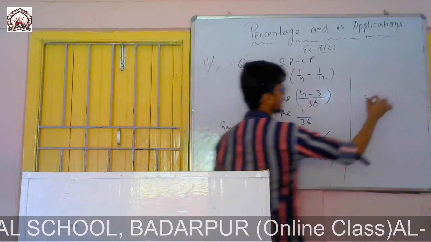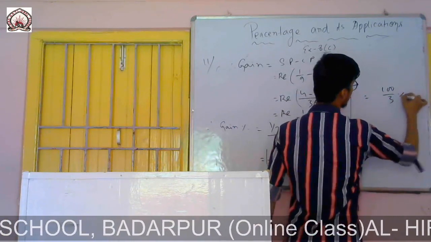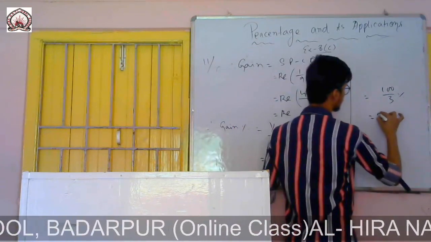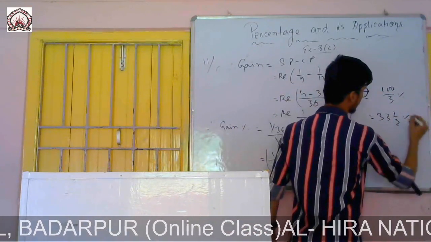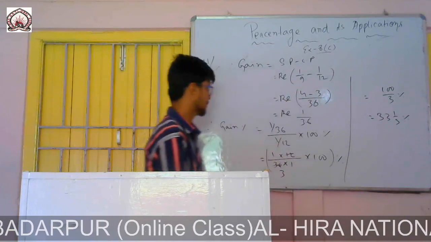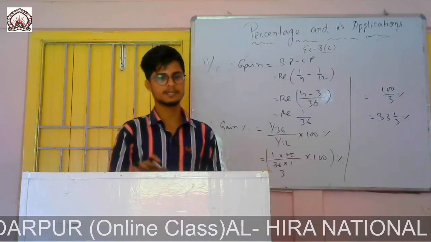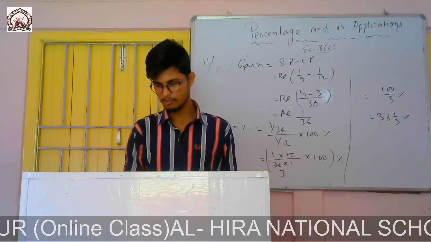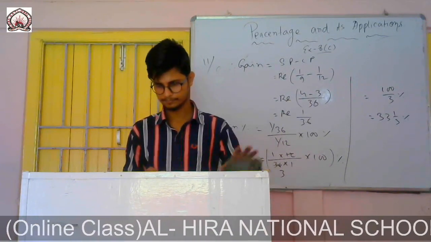So 100 by 3%, which I can write as a mixed fraction, 33 1 by 3%. So the gain percent is 33 1 by 3%.